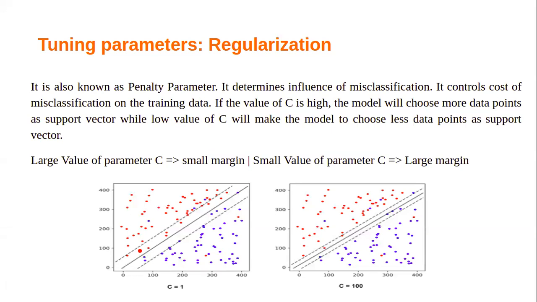So, sir, that is my point: if we are increasing the C, that means we are trying to lessen the margin from both sides as well. We are trying to get more data points from both sides, red and blue as well. We are trying to capture more and more data points from both sides and classify them under the given classes. Okay, sir. This is the first parameter: the value of C means the penalty parameter, regularization.